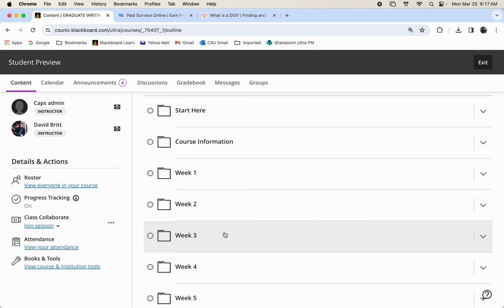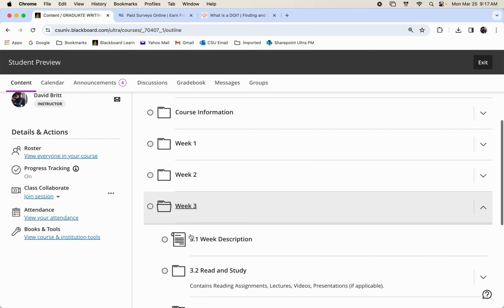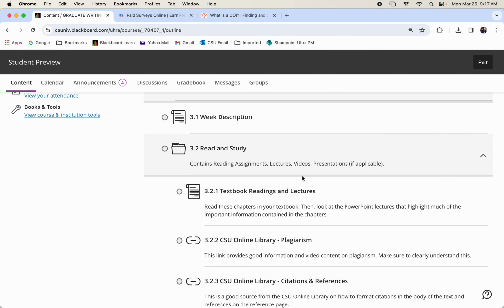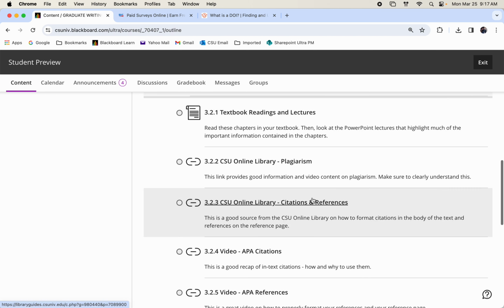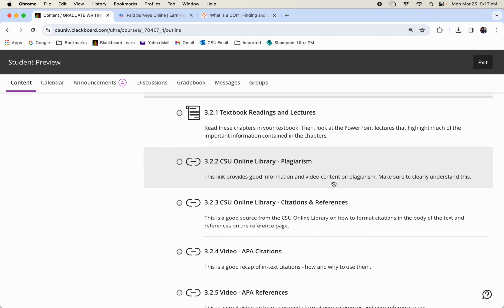So we're into week 3. I'm going to go down to week 3 and look at the read and study component. You'll see that there are some textbook readings this week. There are also several links to outside sources.